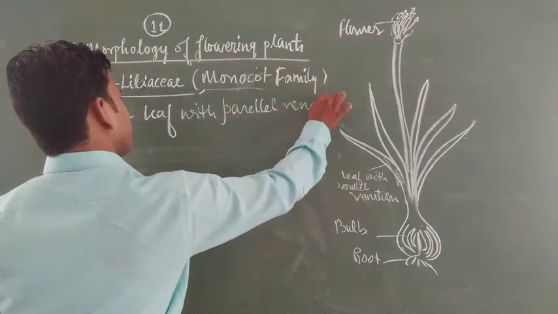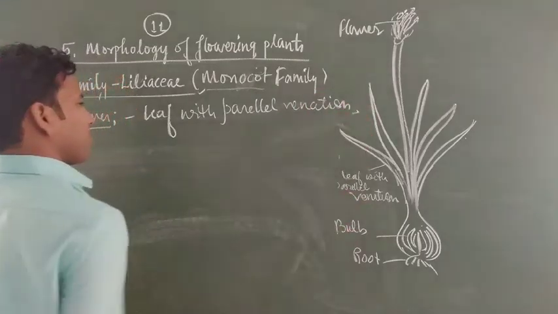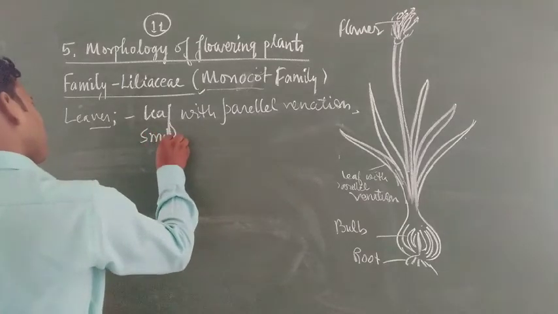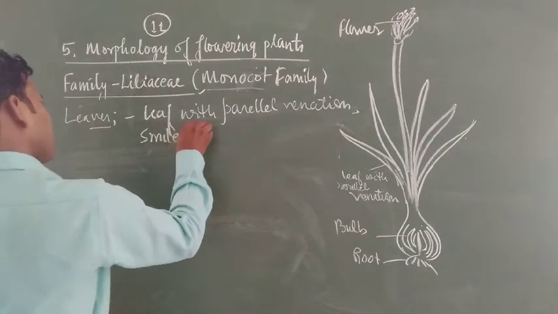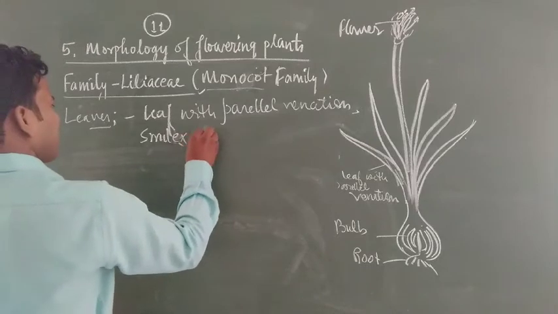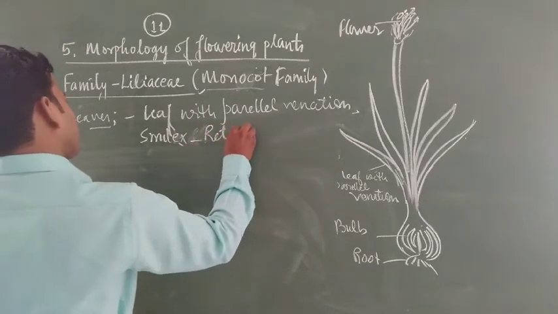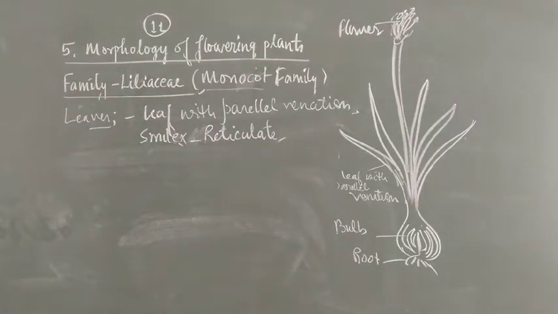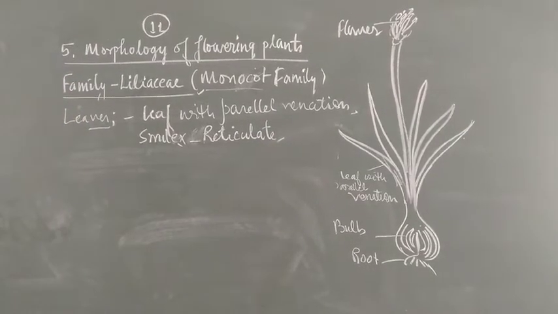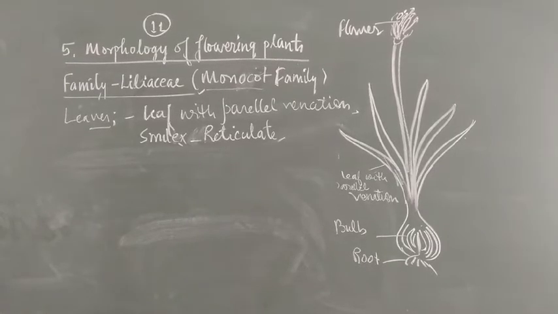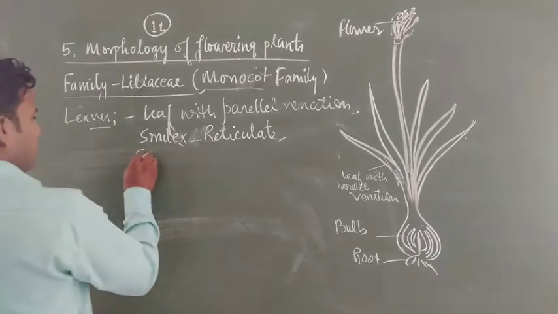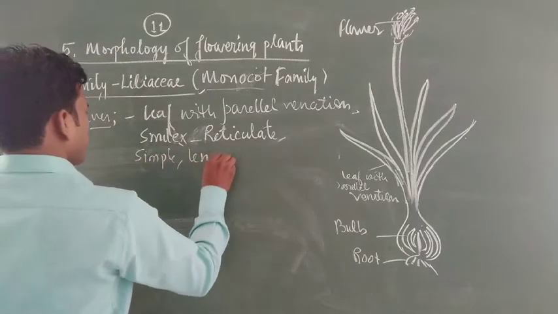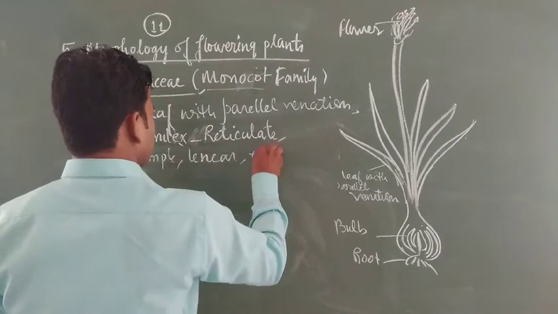But Smilex has reticulate venation. This is another abnormal feature. The leaf is generally simple, linear, exstipulate.